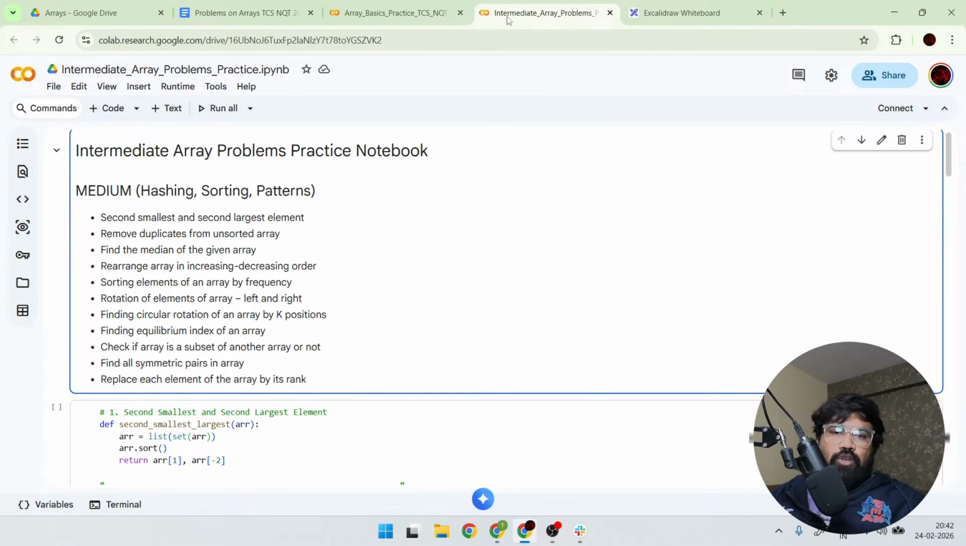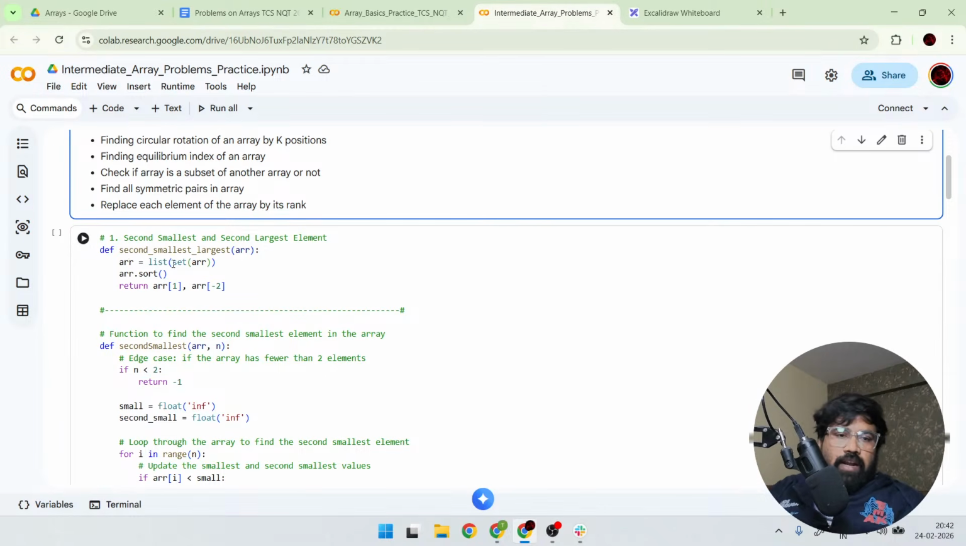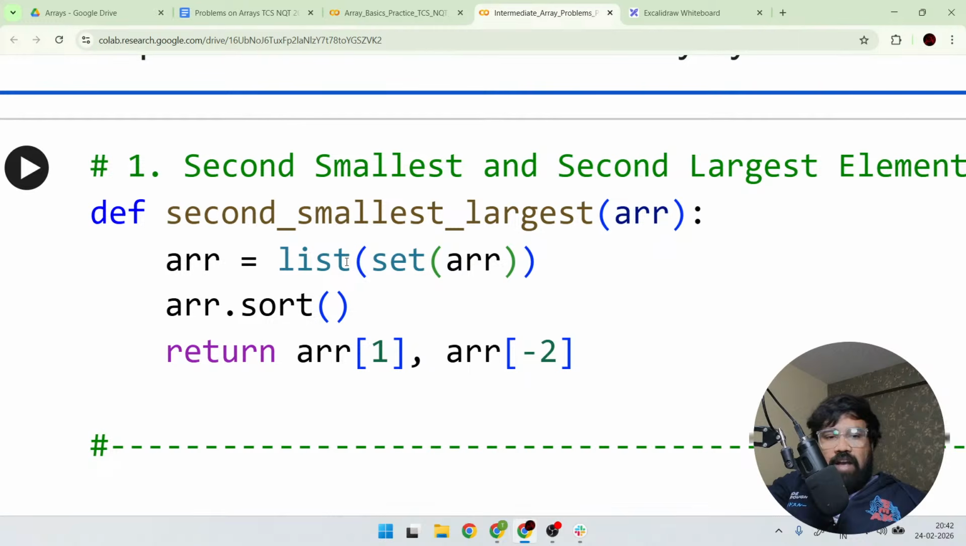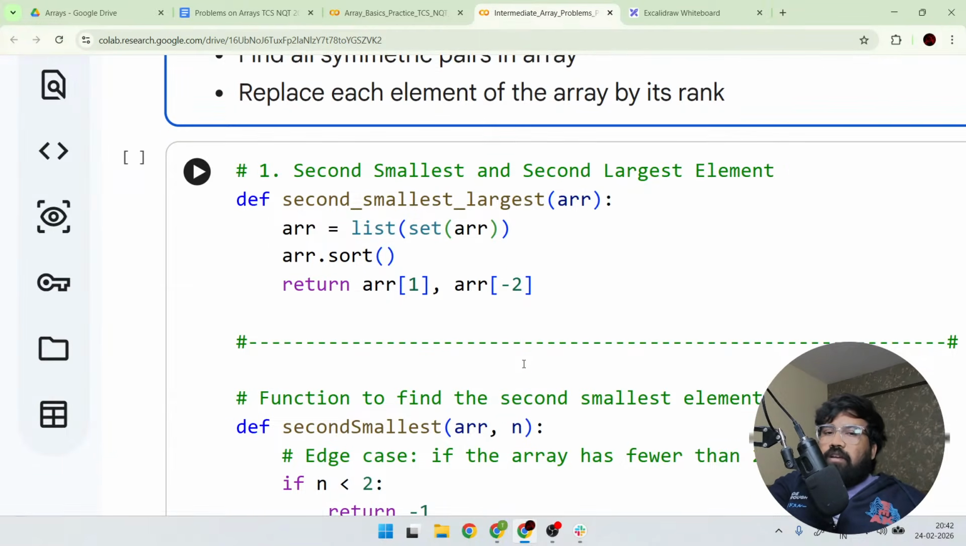You can see the first solution. I'm zooming in for you. What I did, I converted the list into a set, and again I sorted it, and I returned ARR of 1 and ARR of -2. Guys, tell me, because of this, the auxiliary space complexity will increase and it will take a little more time to find the second smallest and second largest, right? So this is not a better solution.